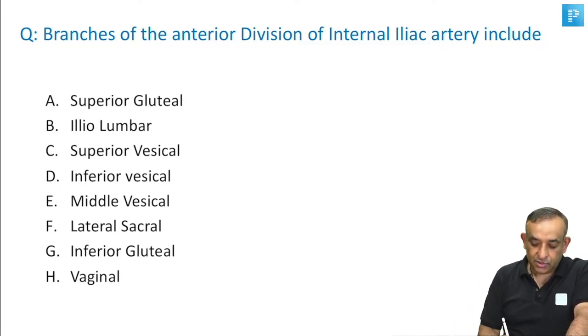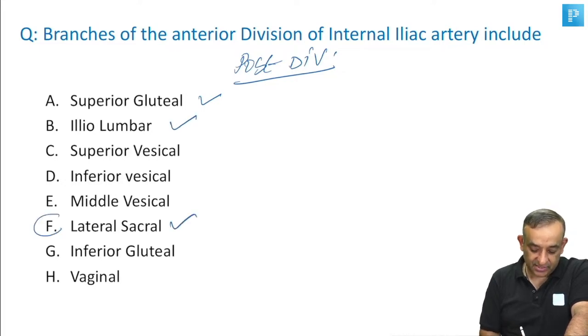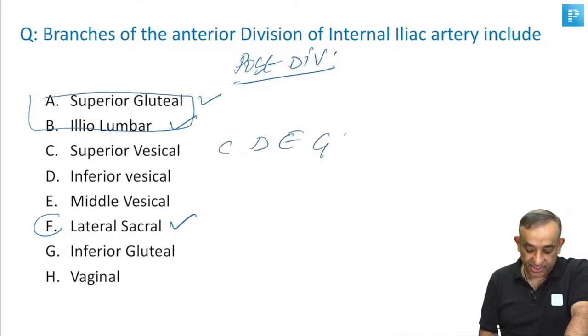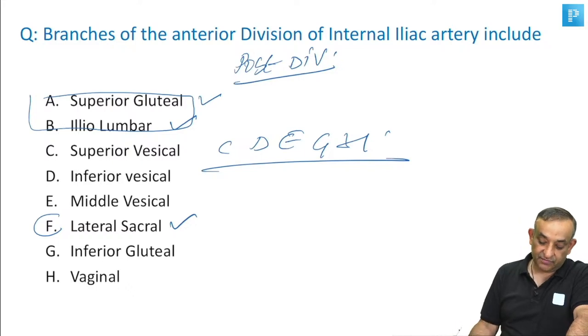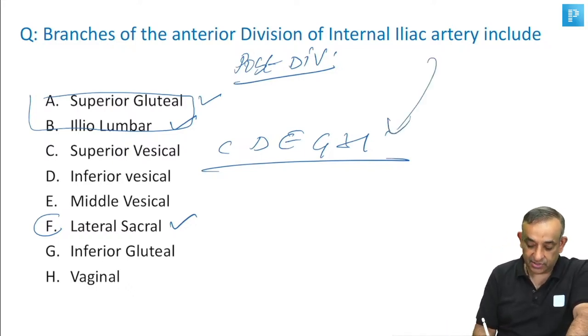So yes, we always remember the posterior division, and the posterior division has 3 branches. Yes, all of you are giving me the answer, the short form which I told you. So yes, superior gluteal, iliolumbar, and lateral sacral. So these 3 are not the answers. Okay, so C, D, E, G, H are the branches of the anterior division of the internal iliac artery. The answer to this question is that.